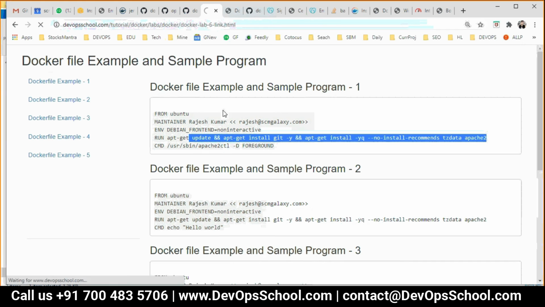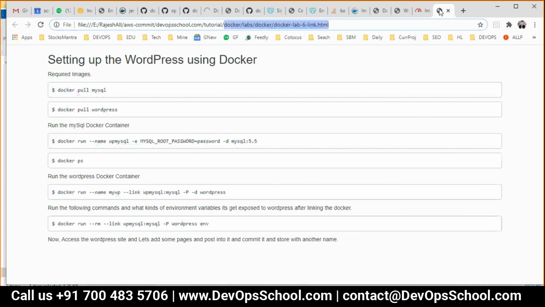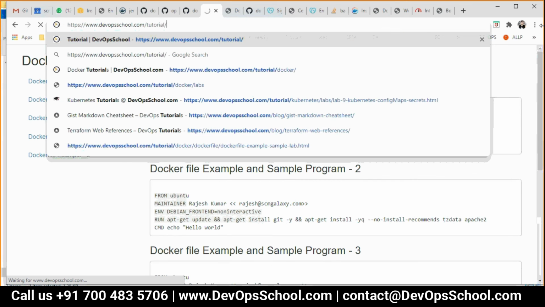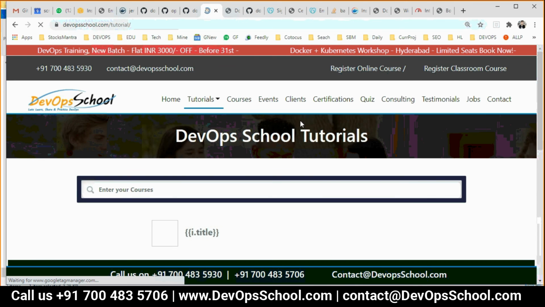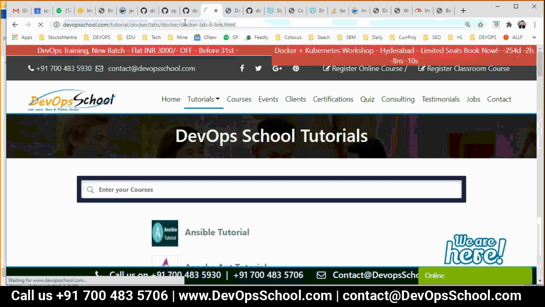See here, this example. It's still loading. No, it's taking time. Why is it taking time?